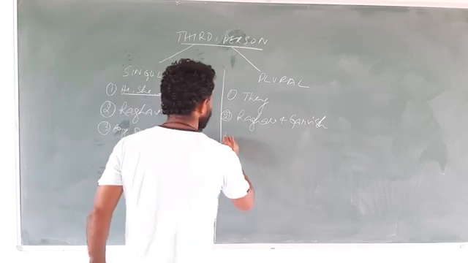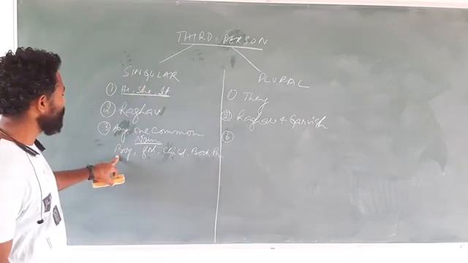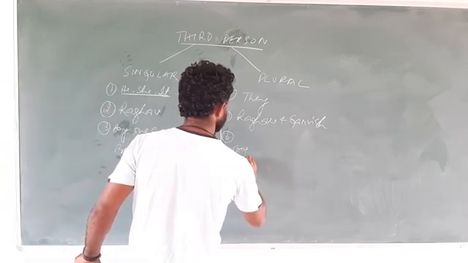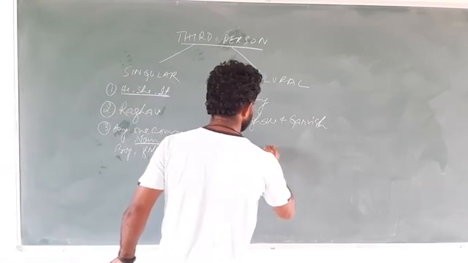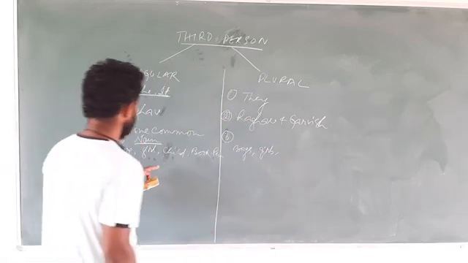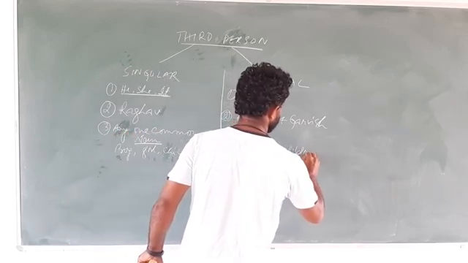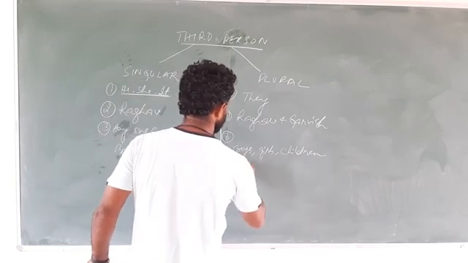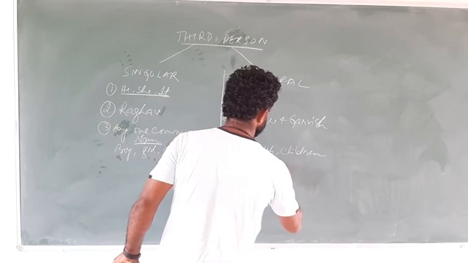What would be the plural counterpart? The plural of boy will be boys, girl will be girls, child will be children, book will be books, pen will be pens.